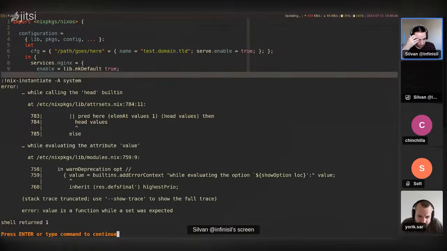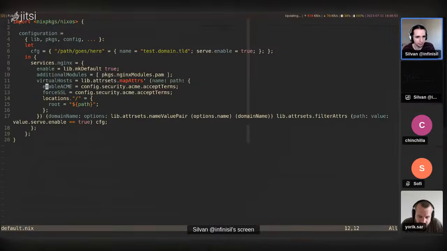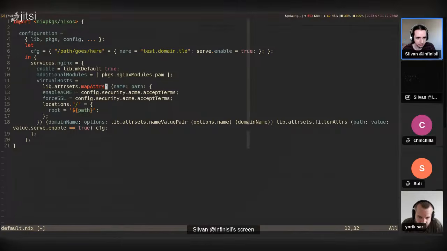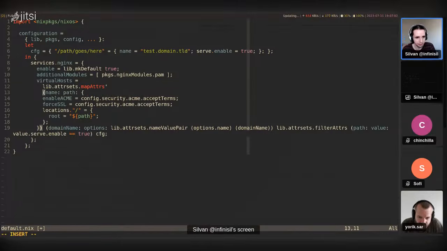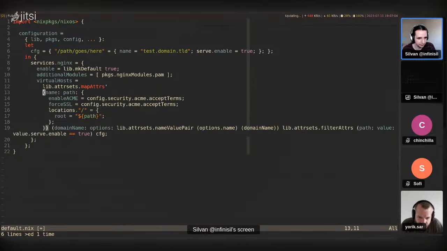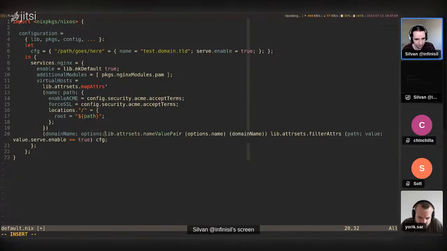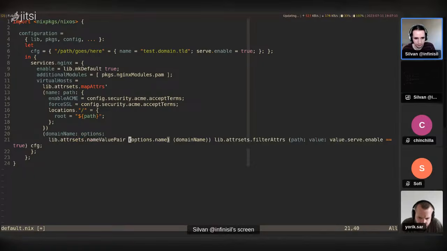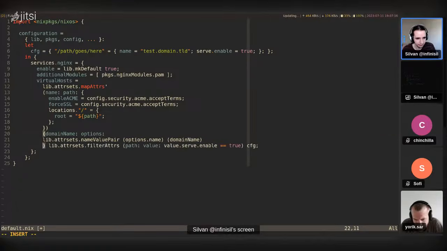All right, and so now we get "value is a function while a set was expected." Is this the error you've been getting? Yes. All right, so let's look at the code here. I'm probably going to restructure or refactor this a little bit. So we have mapAttrs. The first argument is this, goes up until here. Then the second argument is this function. I'm going to do it like this.